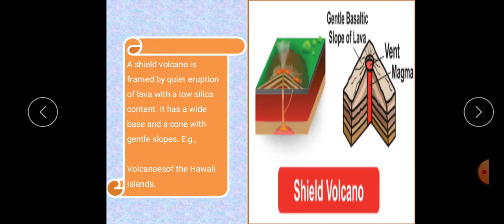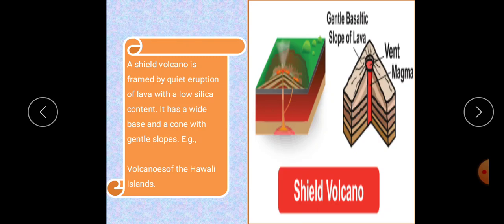We will see about shield volcano. Now what is that? Shield volcano looks like a shield. Okay. Shield volcano is formed by quiet eruption of lava with a low silica content. Such a volcano has a wide base and cone with gentle slopes. For example, the Hawaii Islands. You can see it in the Hawaii Islands.